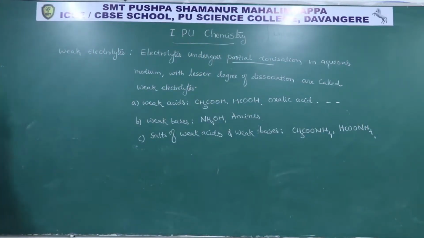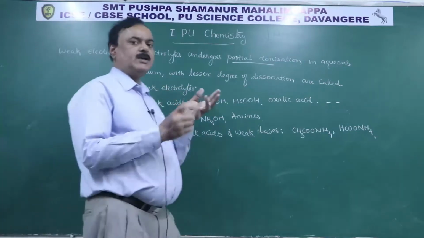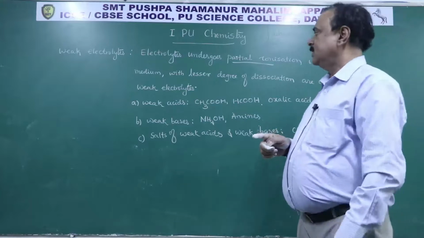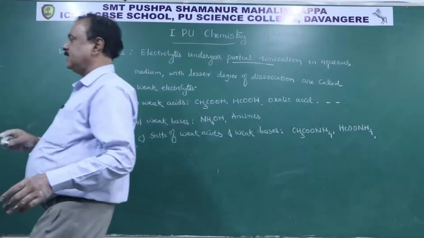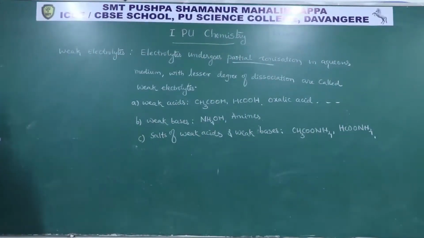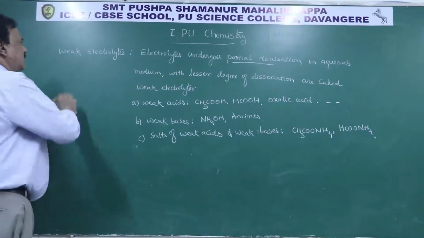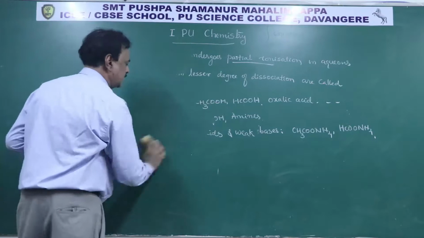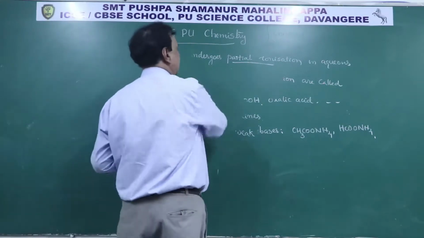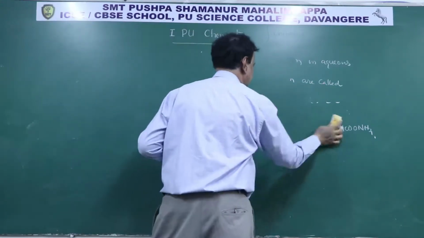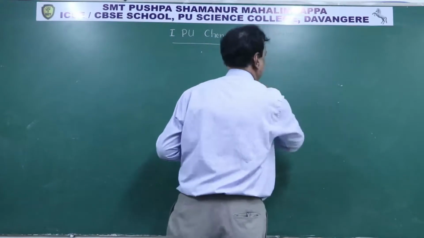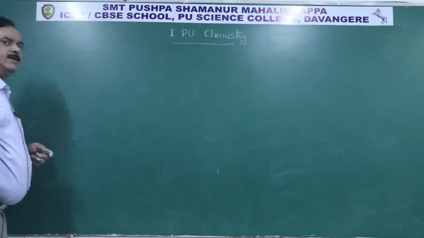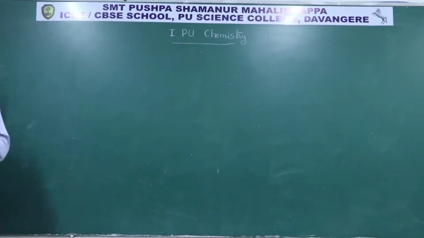Now we have strong electrolytes, weak electrolytes and non-electrolytes. These are the important classifications of this chapter. Now you should have the awareness about the strong electrolytes. What about partial ionization or lesser degree of dissociation? The fraction of the electrolyte that dissociates out of 1 mole is called the degree of dissociation.